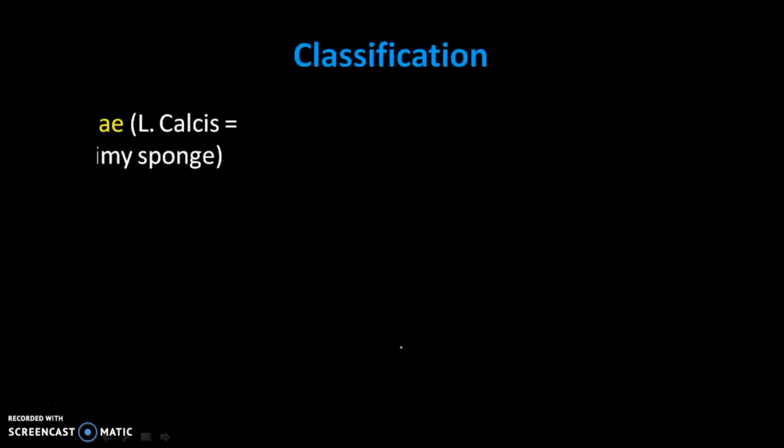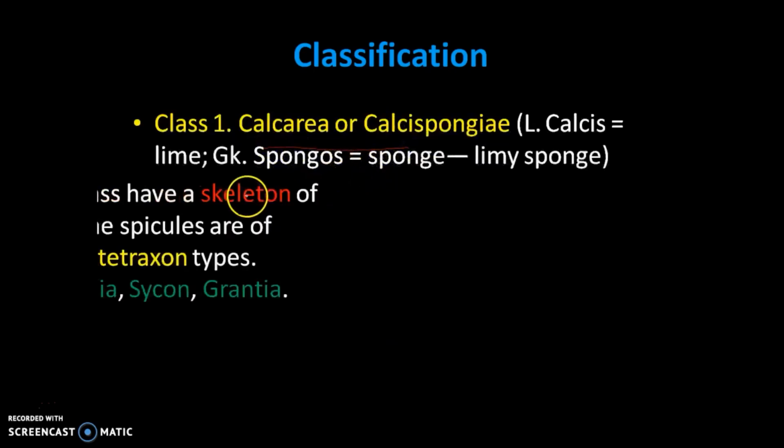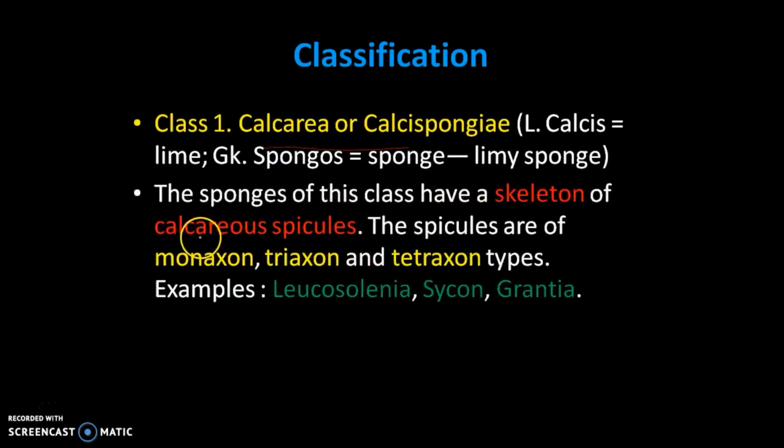The first class is called the calcareous type, called so because the skeleton is made up of calcium carbonate, and the spicules are of monaxon, triaxon, or tetraxon type. That means either they are very simple, or they have three basic axes, triaxon, or four basic axes, tetraxon. It is mostly present in Leucosolenia, Sycon, and Grantia.